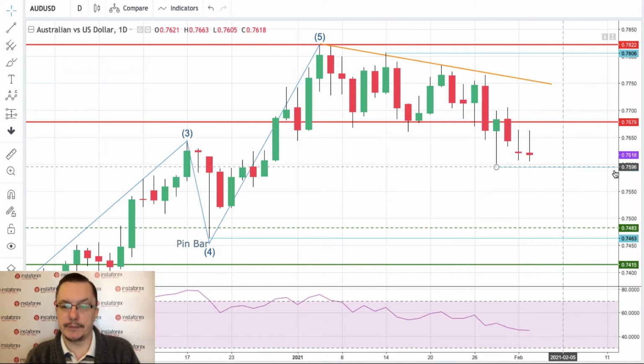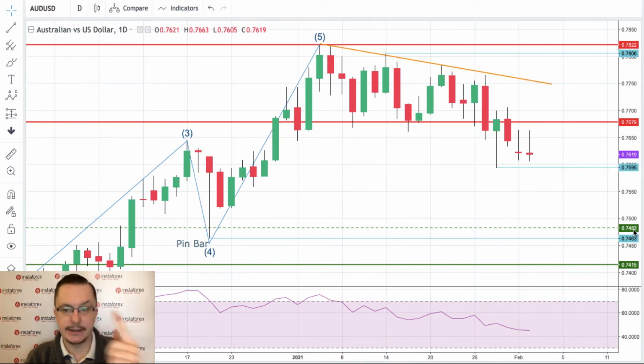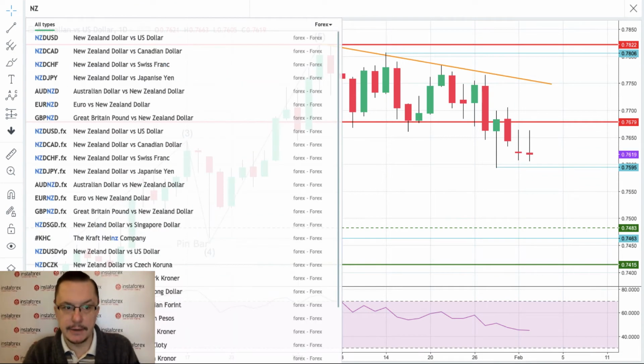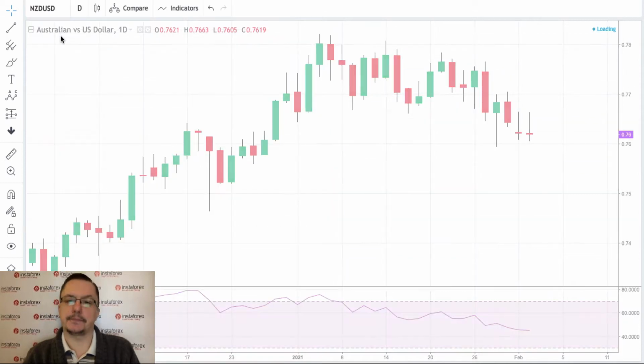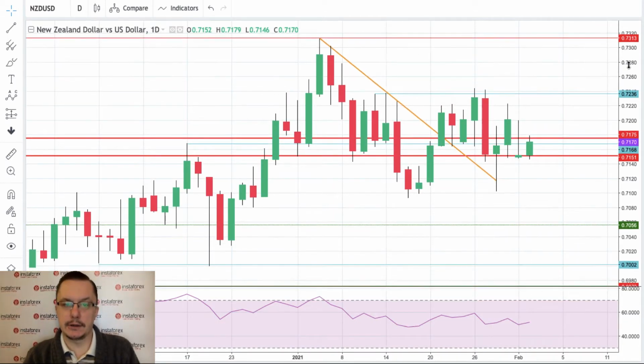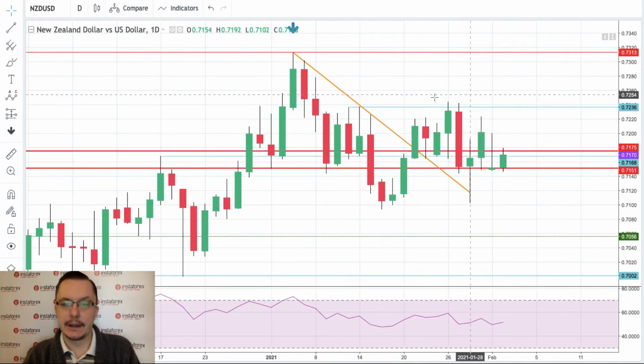So if the low from the 28th of January is violated, 7,593, the next target is 7,483 at best. So please pay attention to the Australian dollar. We are continuing the corrective cycle, and the New Zealand dollar, as you can see here, is not going down that much yet.